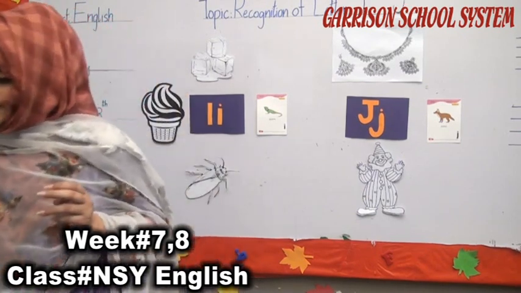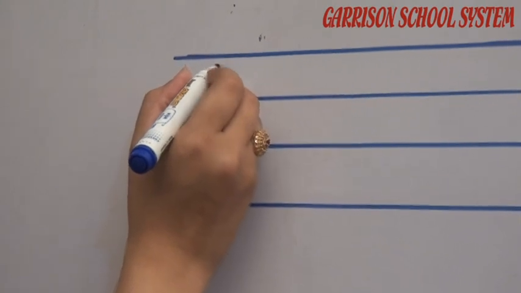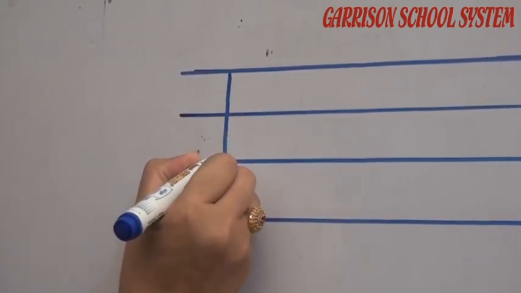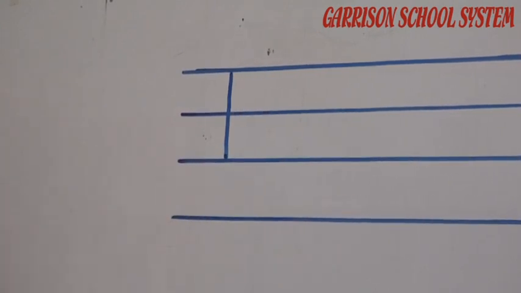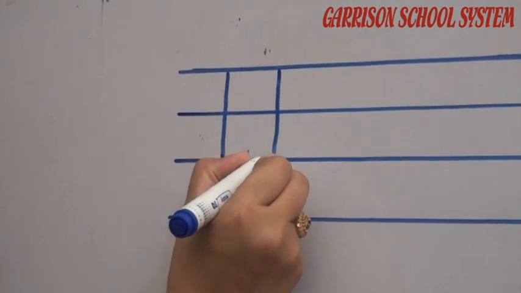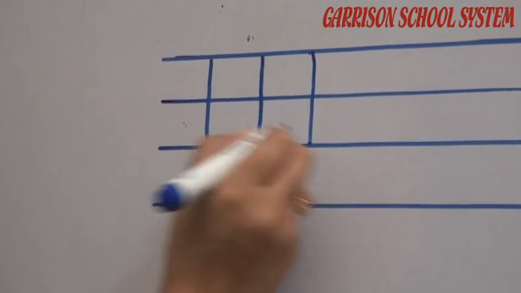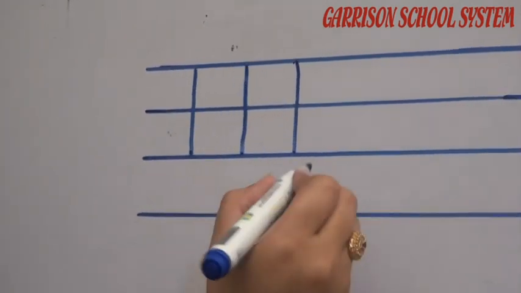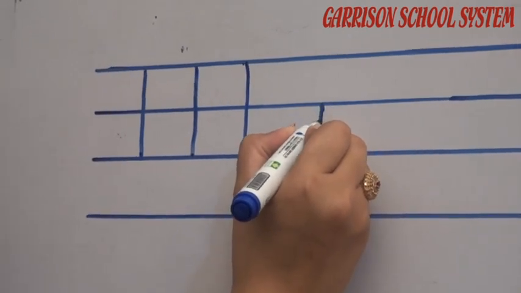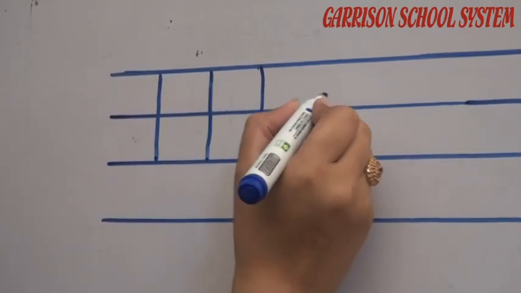So let's see how we are going to write. We are going to make a standing pattern, and that will make our I. Like this, a standing pattern. So this is I. And for lowercase letter I, we are going to make a standing pattern with a little curve.